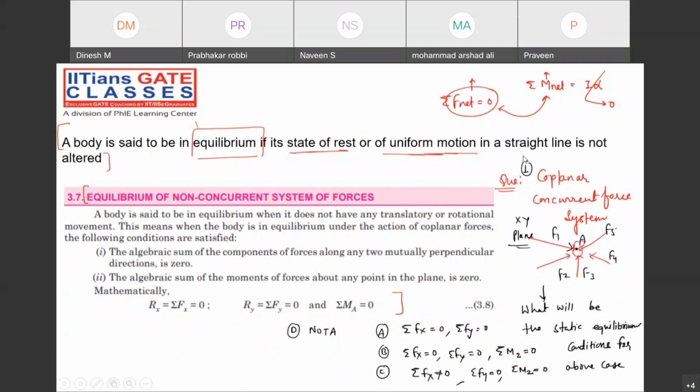I want the answer from all of you because you know the meaning of moment. Summation of M means moment. Summation of moment by what? All the forces, right? And you know the meaning of forces also. So you can clearly tell me which option is correct for this particular case.